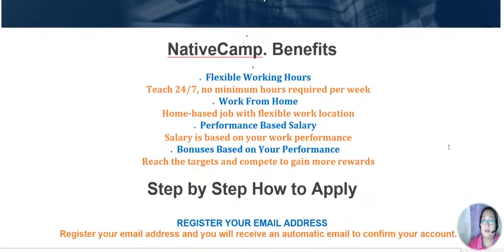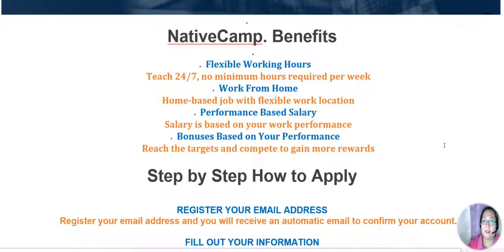Let's have here the Nativecamp benefits. Okay, so for Nativecamp benefits, you can have flexible working hours, a work from home setup, performance-based salary, and bonuses based on your performance. So let's talk about the first one, flexible working hours.